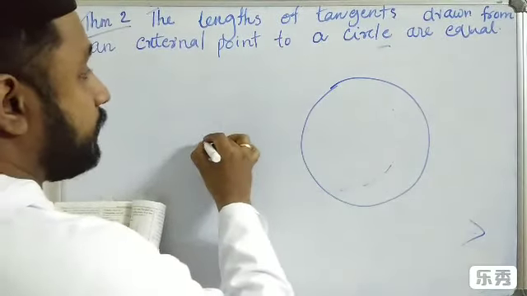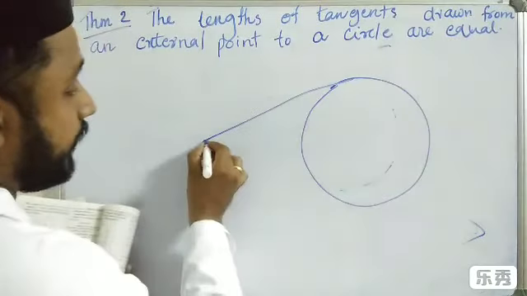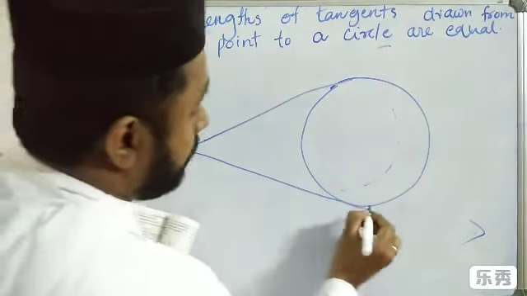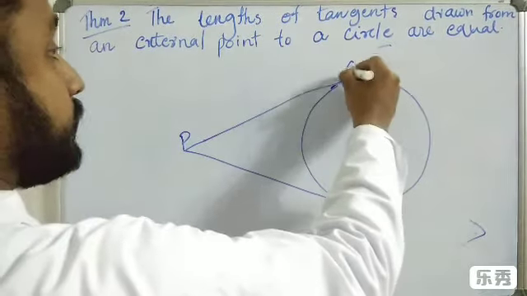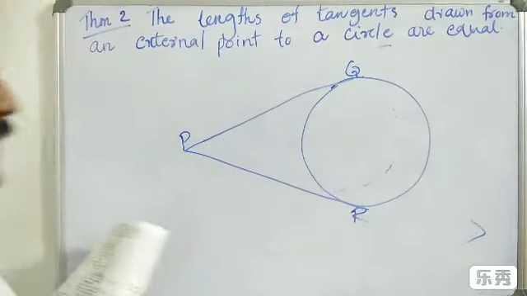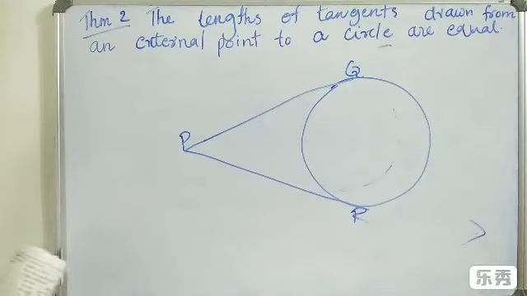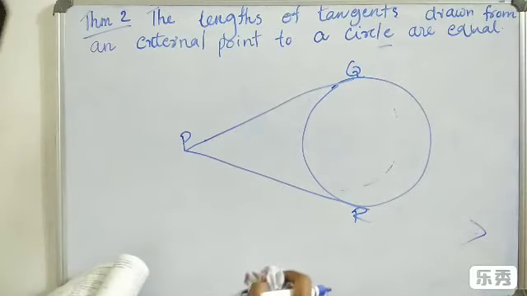From a point, I am drawing two tangents. This point is P, this point is Q, and this point is M. So we have to prove these two tangents are equal: PQ is equal to PM. That is our theorem. Our theorem states that the lengths of tangents drawn from an external point to a circle are equal.